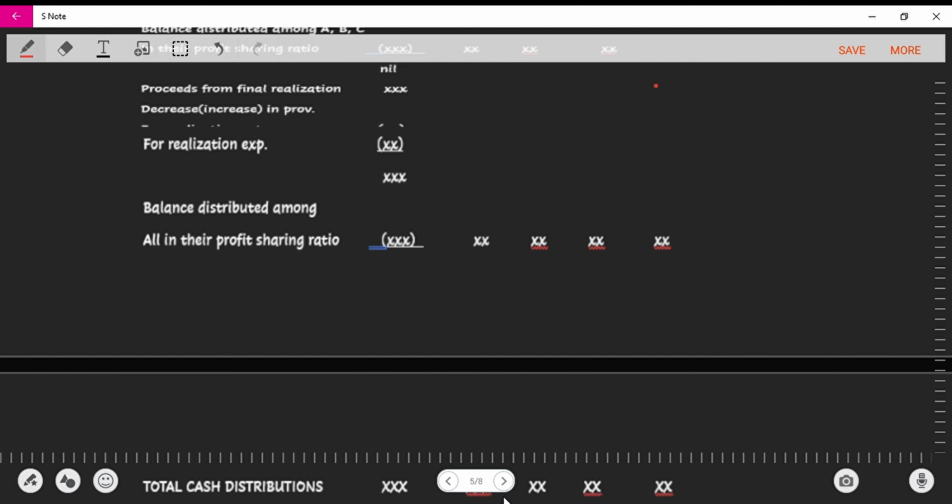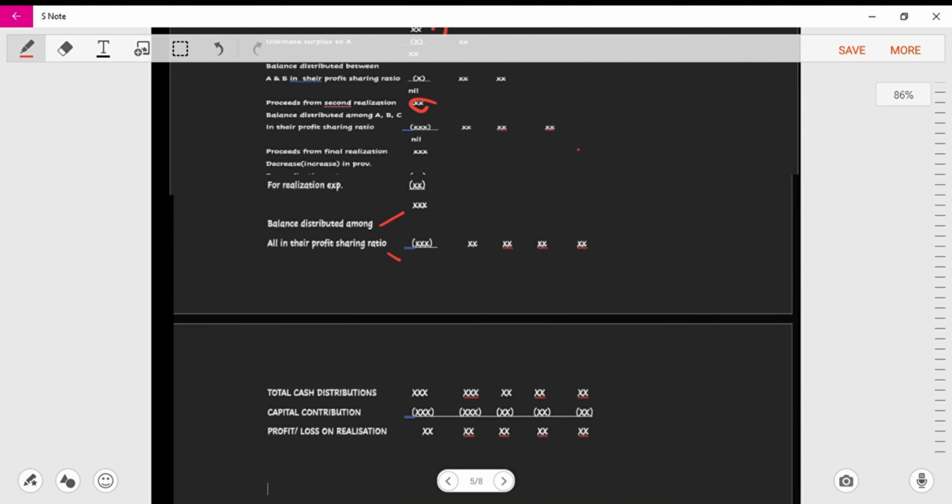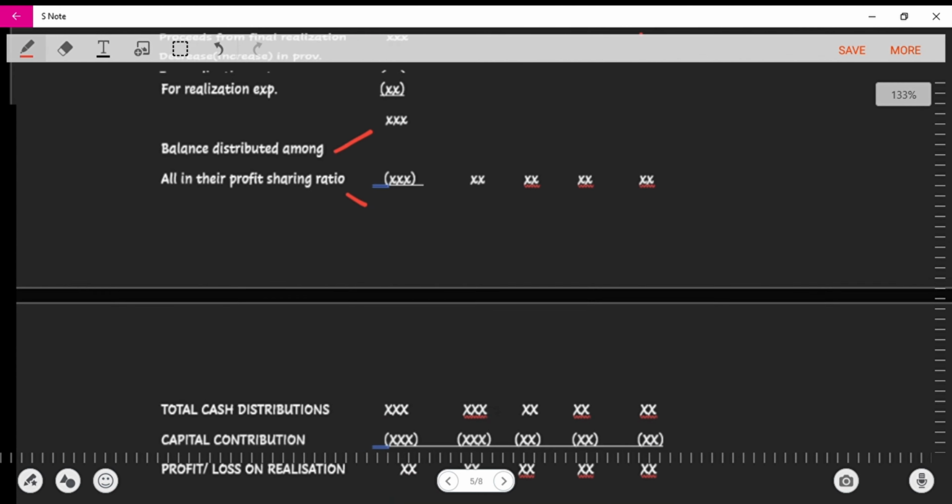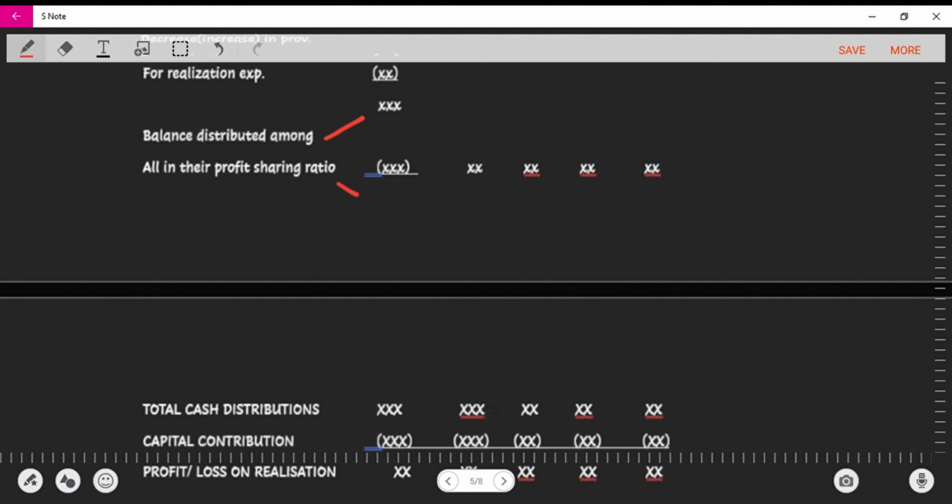So now after minusing this, we get the amount that is going to be distributed among them in their profit sharing ratio. So this amount is now distributed, and then after distributing this amount, we have to add our total cash distribution.